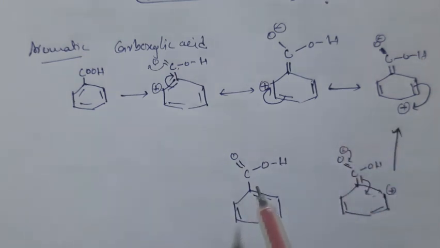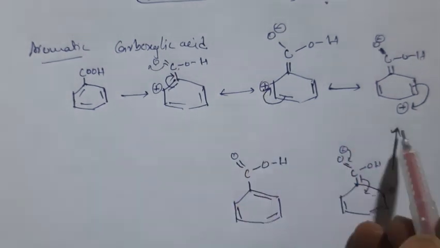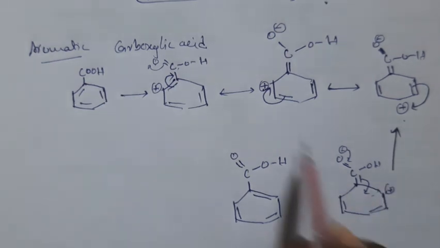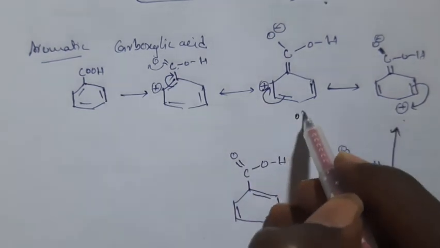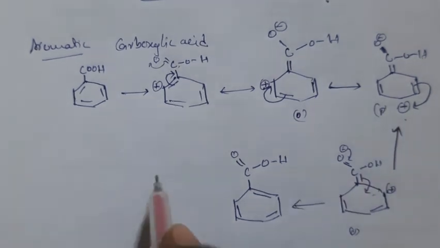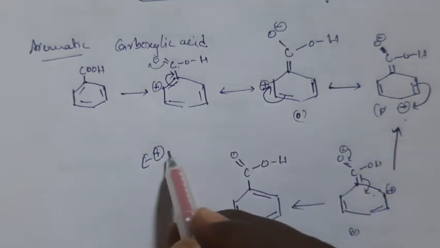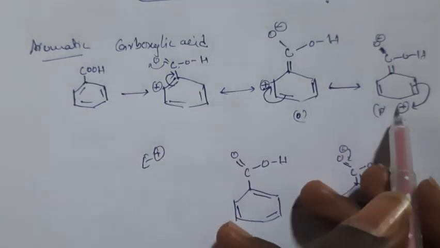In these structures you are getting plus charges at ortho and para positions. So this is ortho, this is para, and this is ortho. If you introduce any electrophile to this, it won't attack the ortho and para positions.